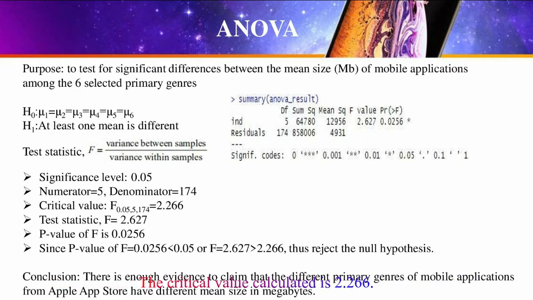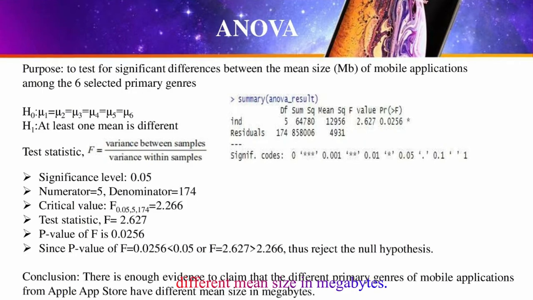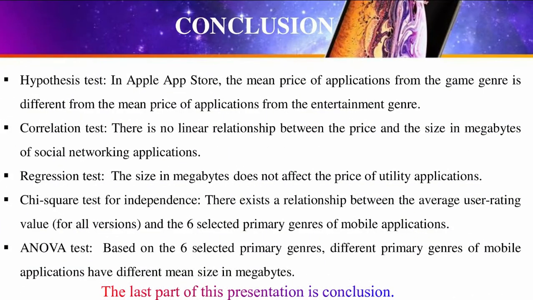The critical value calculated is 2.266 and the test statistic is 2.627. The p-value of the test statistic is 0.0256. Since the test statistic falls in the critical region, we reject the null hypothesis. Therefore, there is enough evidence to claim that the different primary journeys of mobile applications from Apple Store have different mean size in megabytes. The last part of this presentation is the conclusion.